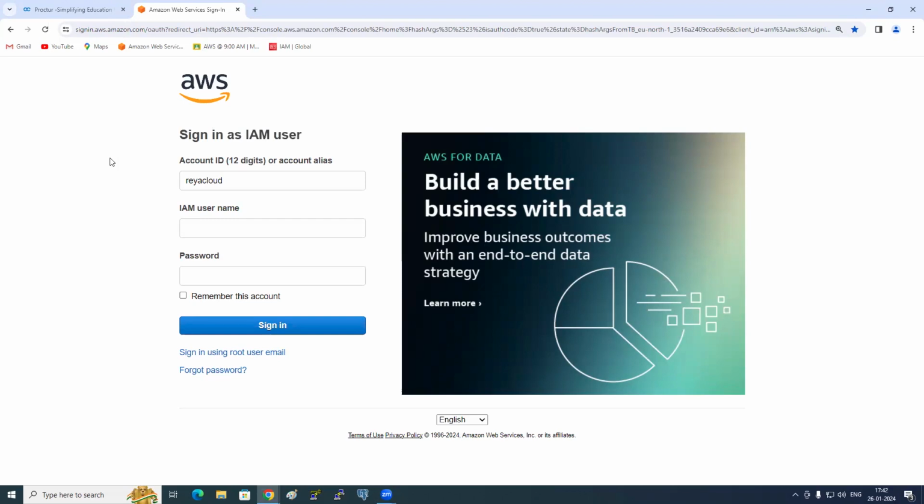So do I need to log in with IAM user or root user? IAM user. But if you want to log in with the root account, do you see this? Signing in using root user email. But do I need to sign in with the root or IAM? IAM only.